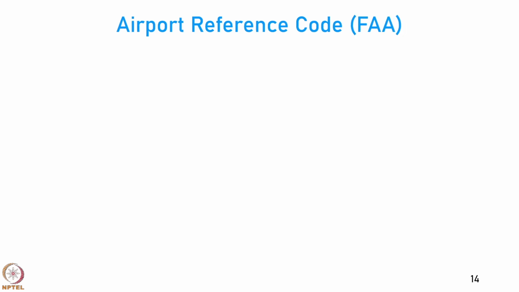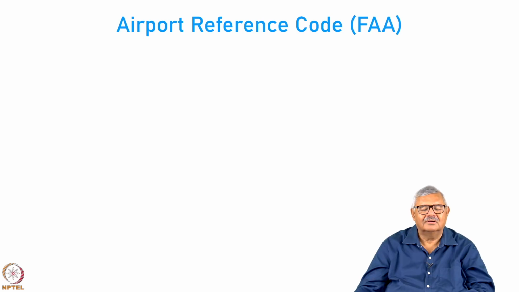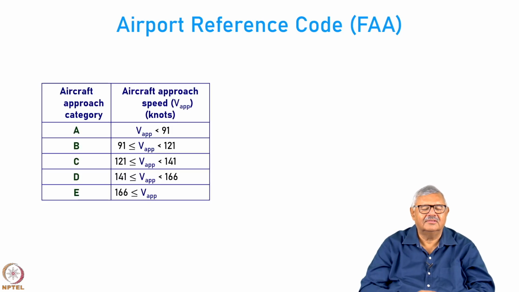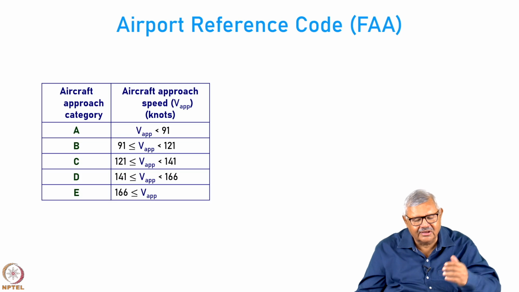FAA, as I said, uses approach speed, and there they have used A, B, C, D, E categories depending on the approach speed. How many knots is the approach speed? If it is more than 166 knots, it is considered to be E, and then you keep reducing it.